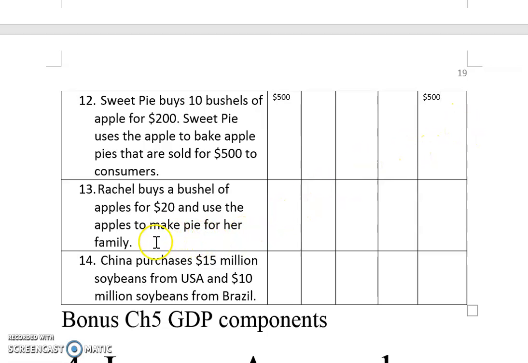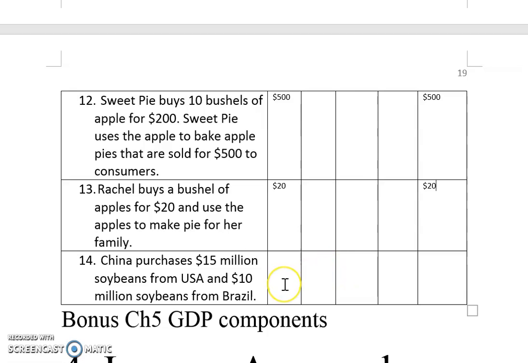Okay. Next, Rachel buys a bushel of apple for $20 and uses the apple to make pie for her family. What do you think? This apple is for the family's consumption, isn't it? So because of that, the $20 is for her to consume, and GDP goes up by $20, isn't it?